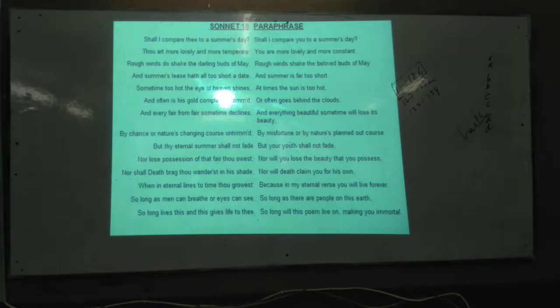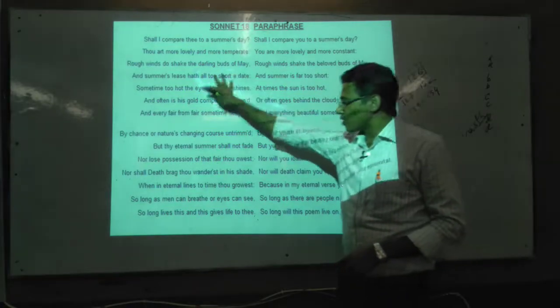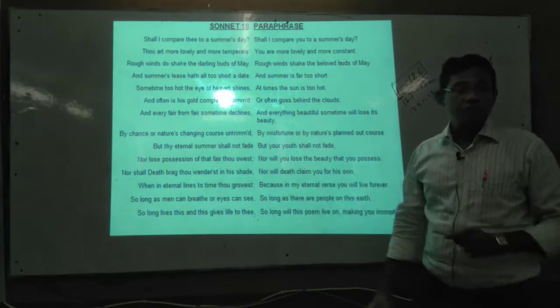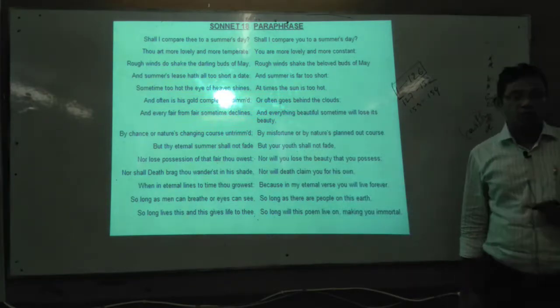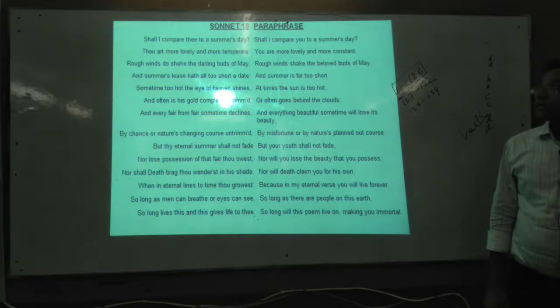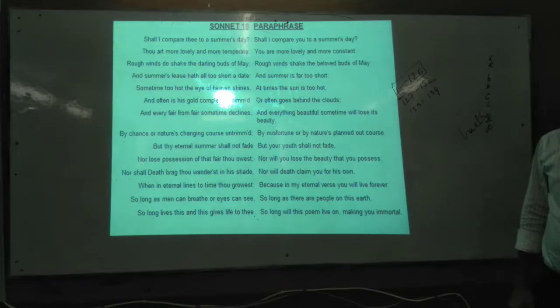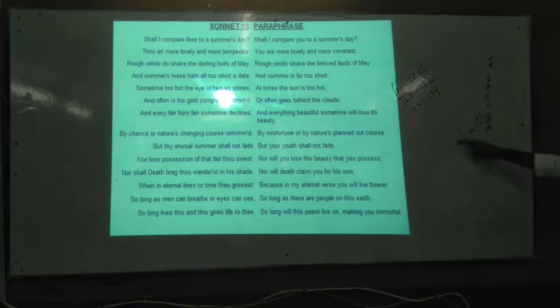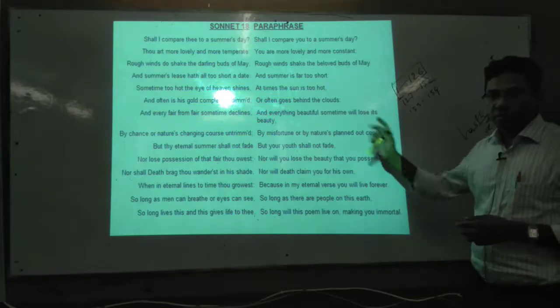First of all, how to read the sonnet in the modern version? Very easy. There are two portions: this is the original sonnet and this is the modern language, because when you go through the sonnet you see that some words are obsolete. Have you found any obsolete words in the poem? What are they? Thou, thy, thee. Such words you have seen. These are the obsolete words. So here one of the translators has translated it into modern language.